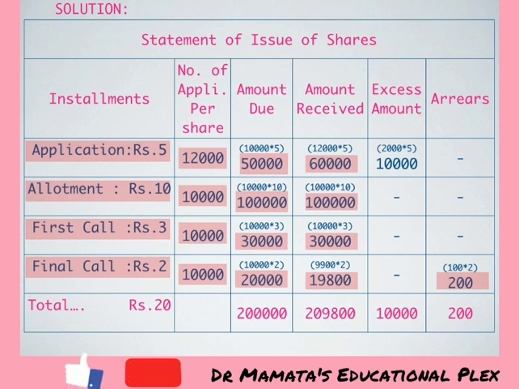So on application 2 entries, allotment 2 entries, first call 2 entries and final call 2 entries. 8 entries will be passed for installments, and in addition one extra entry will be passed for the expenses of issue, which is given in our problem. So 9 accounting entries will be passed in this problem. By this working note, we can understand the number of entries of our problem.